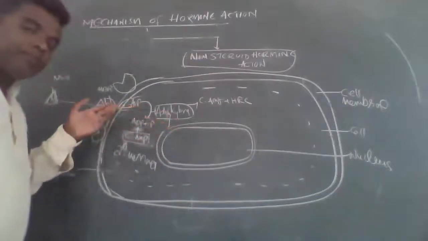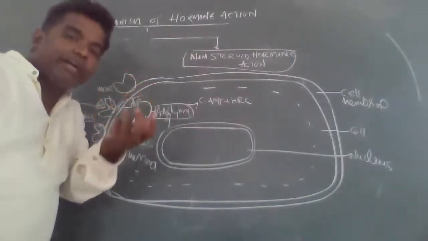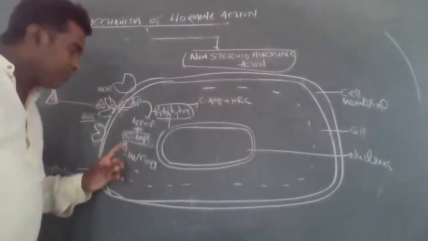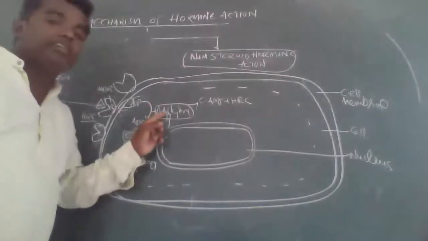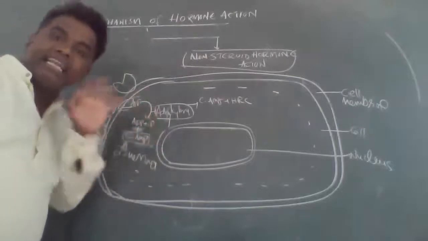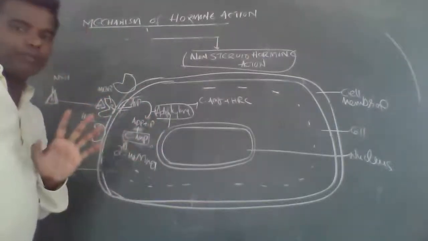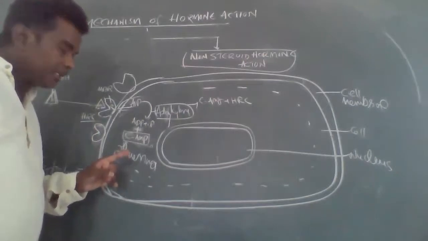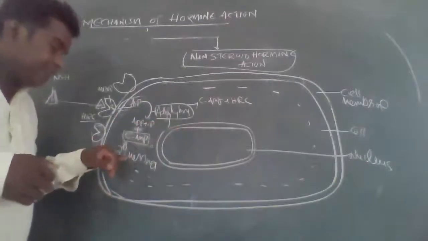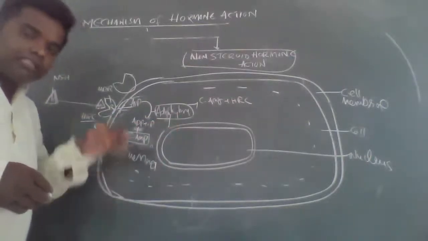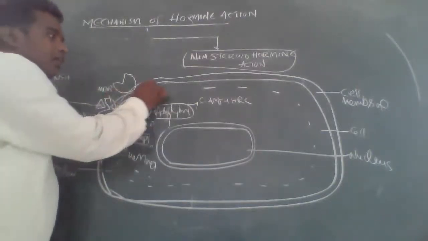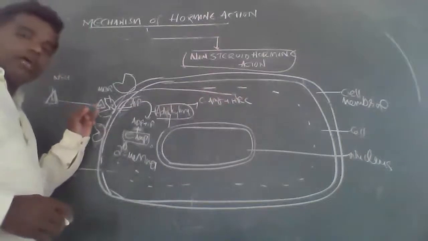Once again, don't get confused: a non-steroid hormone binds with the membrane-bound receptor to form the hormone receptor complex. In that condition, the plasma membrane is activated, and by this activation the required ATP energy is used. ATP is converted into ADP plus inorganic phosphate to form cyclic AMP in the presence of the enzyme adenyl cyclase.